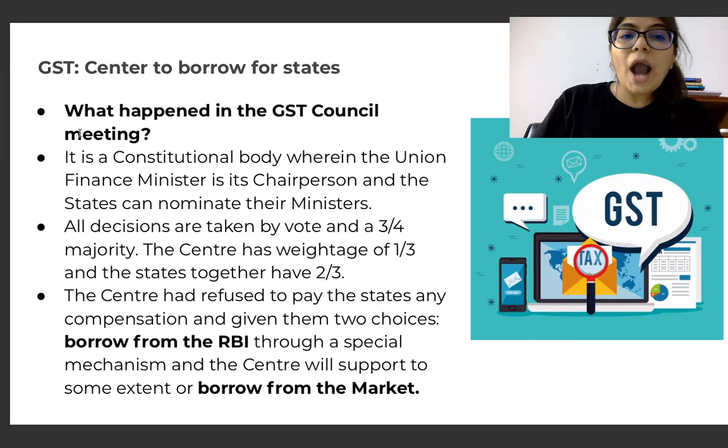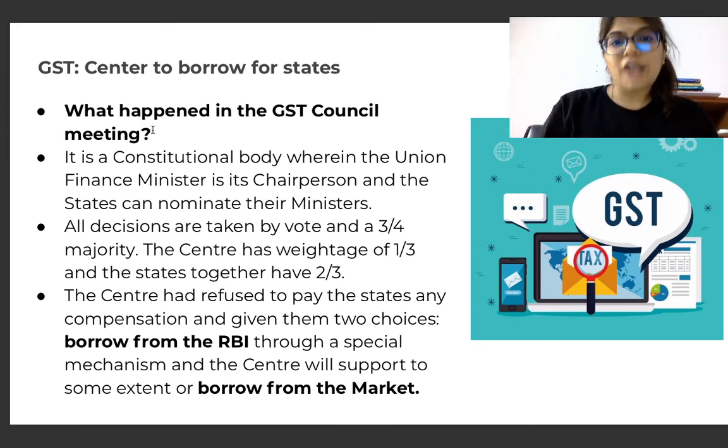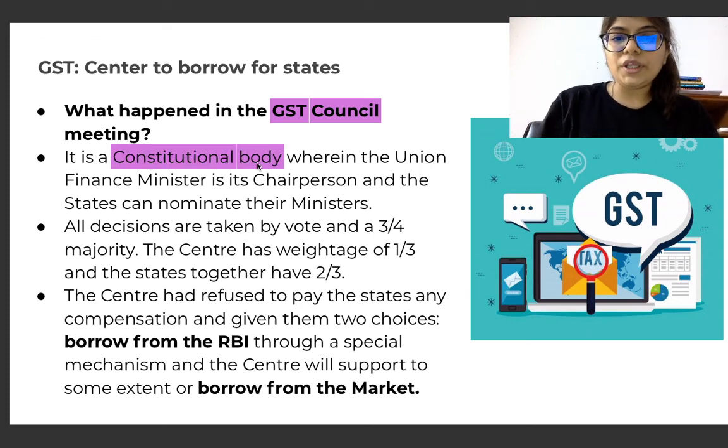Now, in the recently conducted GST Council, before we go into what happened, we'll talk about what exactly the GST Council is. I've mentioned before also in my lectures that the GST Council is a constitutional body wherein the Union Finance Minister is its chairman and the states can nominate their ministers.